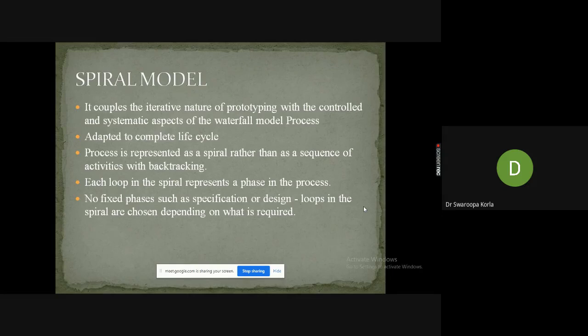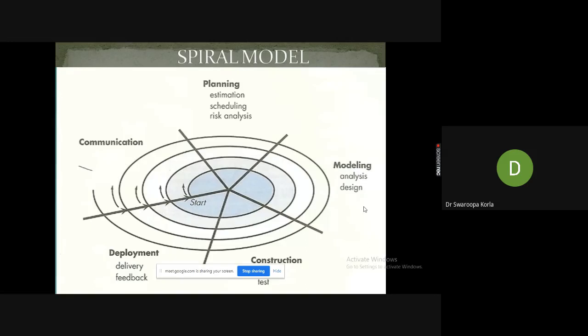That is the process in the spiral model. Each loop in the spiral model represents a phase. We'll see in the diagram what a loop is. There is no fixed number of phases such as specification, design, like that. The loops in the spiral are chosen depending on what is required for efficient product achievement.